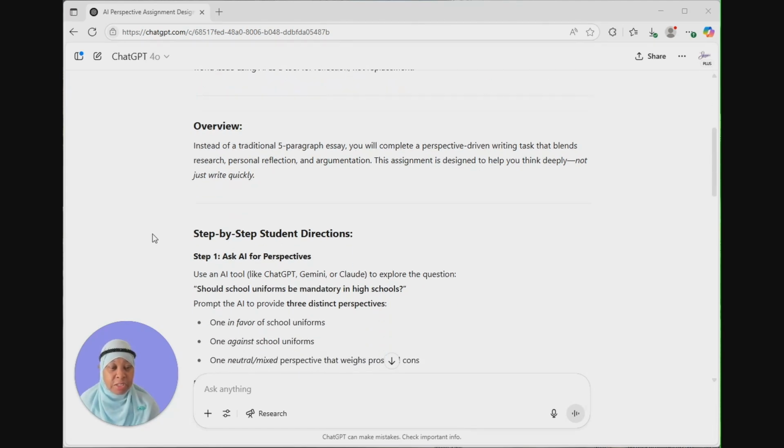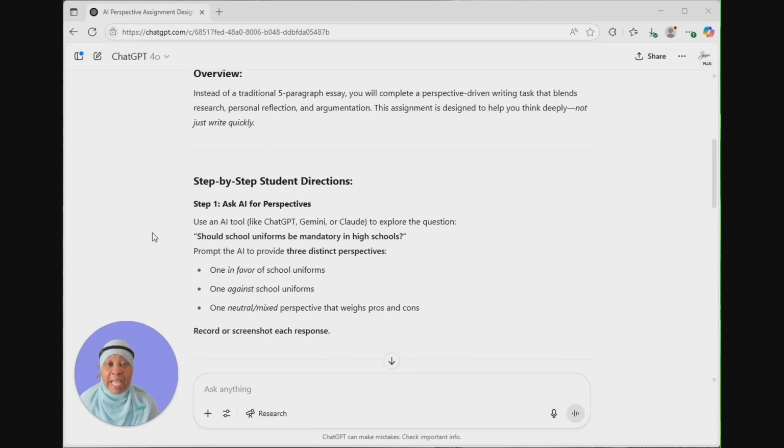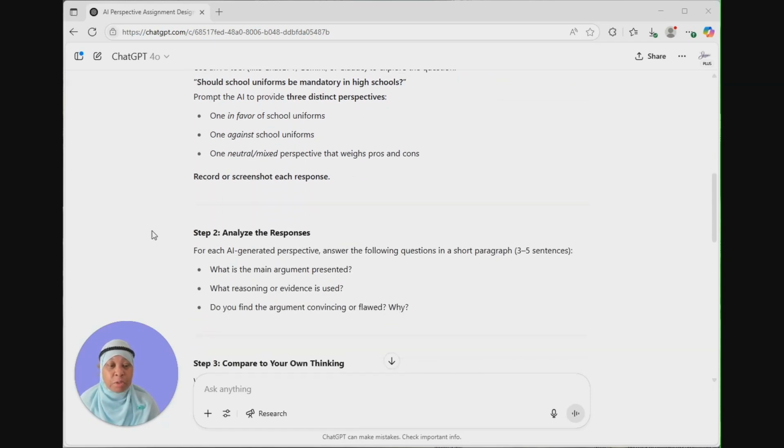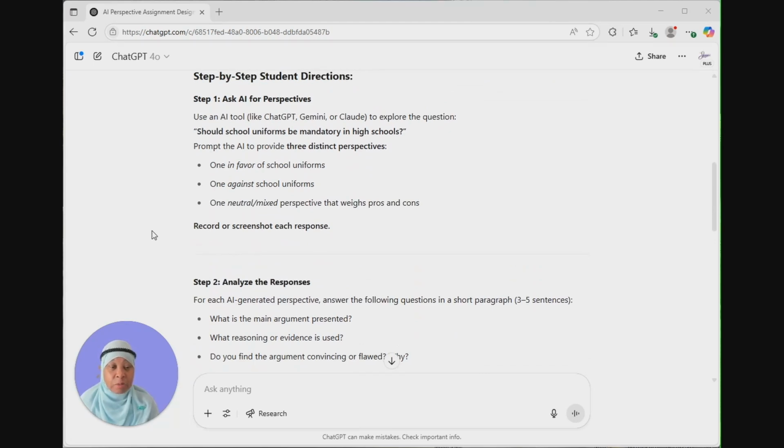The step-by-step directions are, step 1, they're going to ask AI for perspectives. You're giving them permission to use AI. And they are to explore the question, should uniforms be mandatory in high schools? And they are to prompt the AI to provide 3 distinct perspectives, 1 in favor, 1 against, and 1 neutral. And they are to record or screenshot the response. Step 2 is for them to analyze the results. So for each AI-generated response, they're going to identify what is the main argument presented, what reasoning or evidence is used, and if they find the argument convincing or flawed.